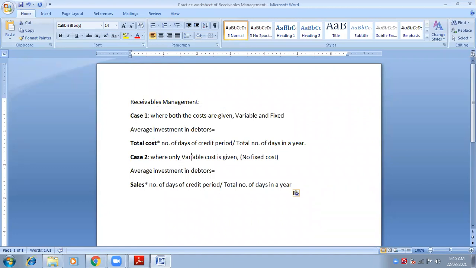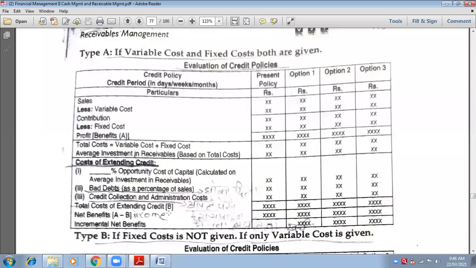Now, when only variable cost is given, then average investment has to be considered according to sales. Total cost is not available with us because total cost means variable cost plus fixed cost, and fixed cost is not there. So we will take sales into number of days of credit period upon total number of days in a year. So this was the formula of average investment in debtors in both situations.